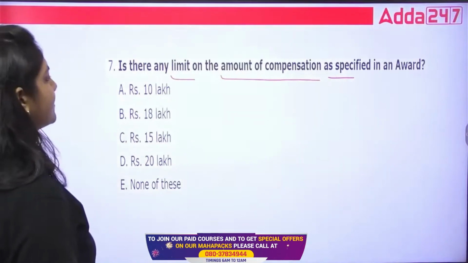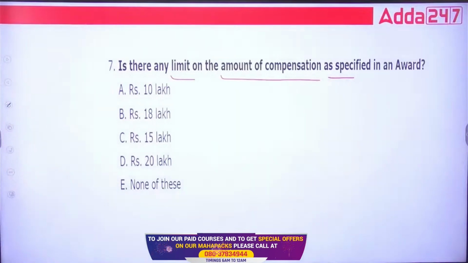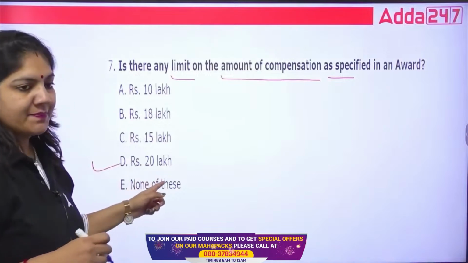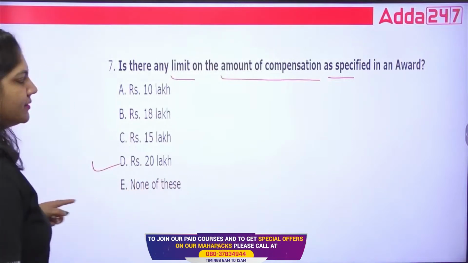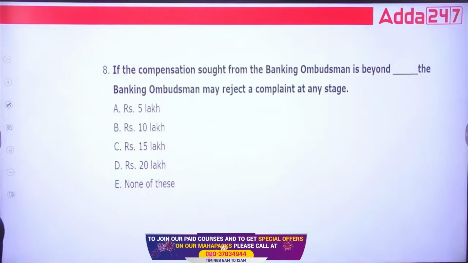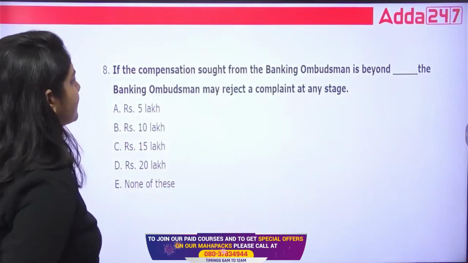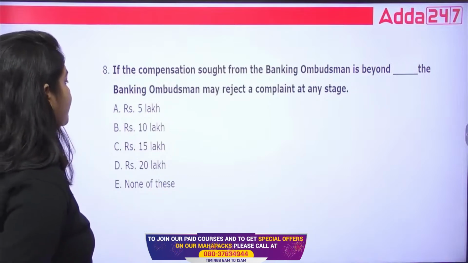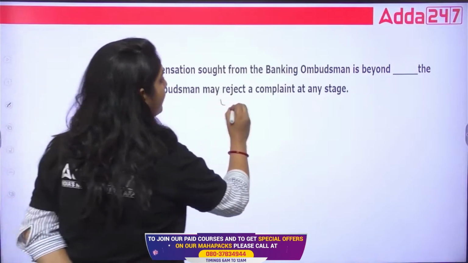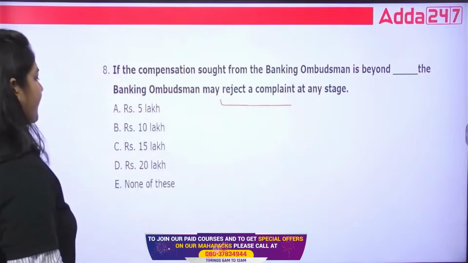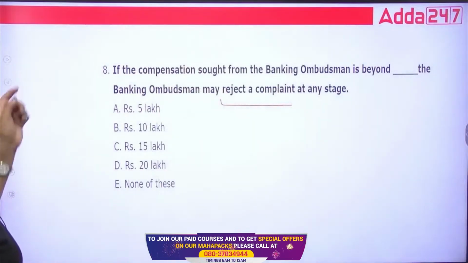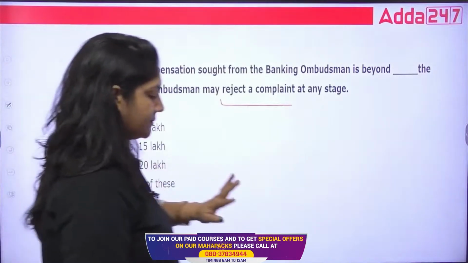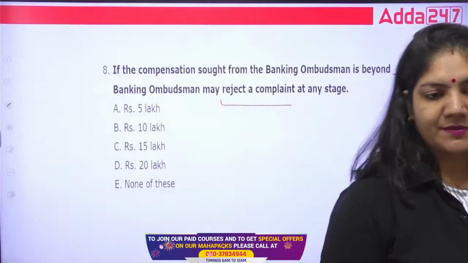Yes, class. Any limit on the amount of compensation as specified? Yes, there is a limit of 20 lakh that we have already discussed. So this is the right answer. Okay, next. If compensation sought from the banking ombudsman is beyond dash, the banking ombudsman may reject a complaint at any stage. Whether it is 5 lakh, 10 lakh, 15 lakh, 20 lakh or none of the above. Tell me the right answer.